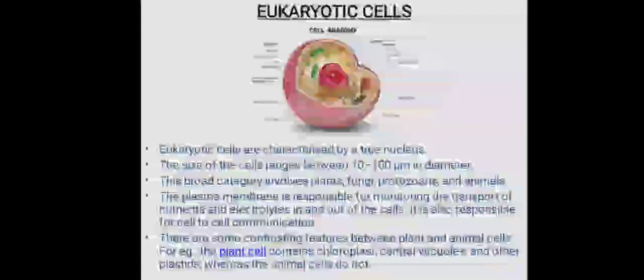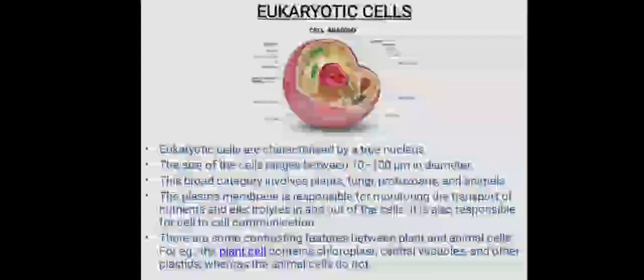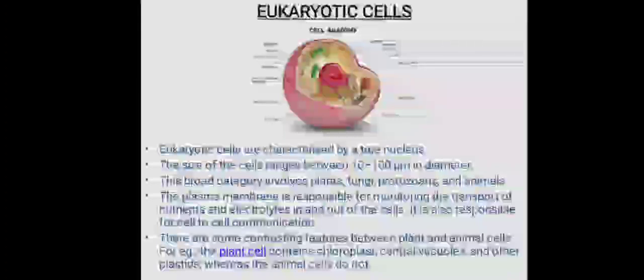Next topic is eukaryotic cells. Eukaryotic cells are characterized by a true nucleus, meaning a nucleus is present in eukaryotic cells. The size of these types of cells is between 10 to 100 micrometer in diameter. The broad category involves plants, protozoa, fungi, and animals. The plasma membrane is responsible for monitoring the transport of nutrients and electrolytes in and out of the cells. It is also responsible for cell to cell communication, meaning the communication between the cells in our body.